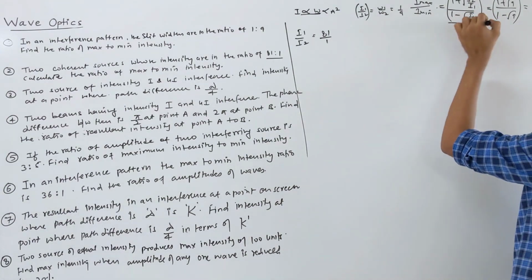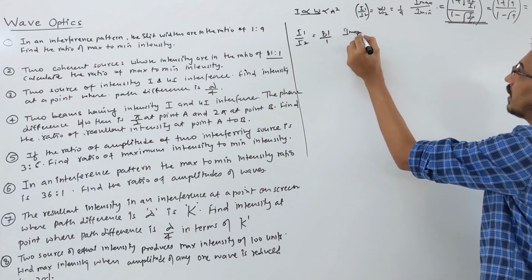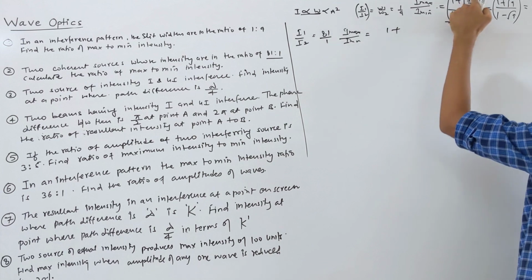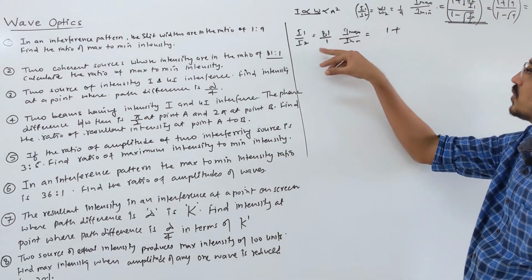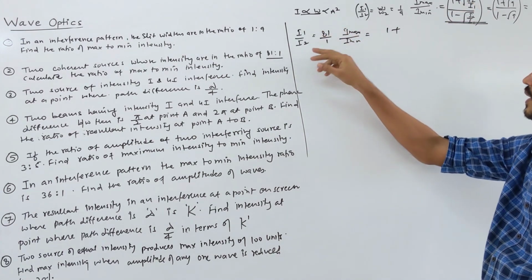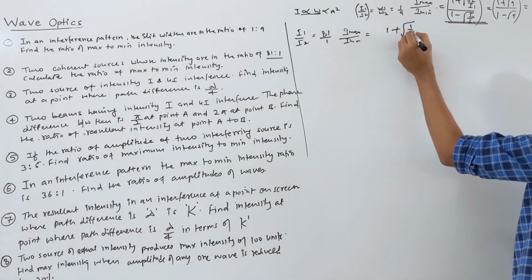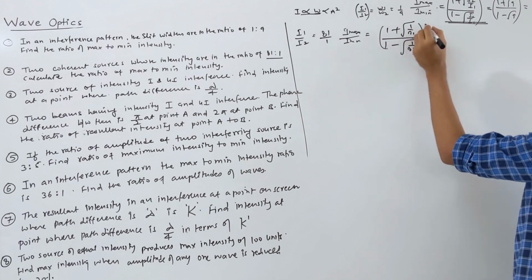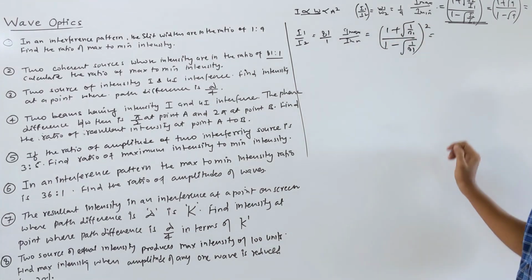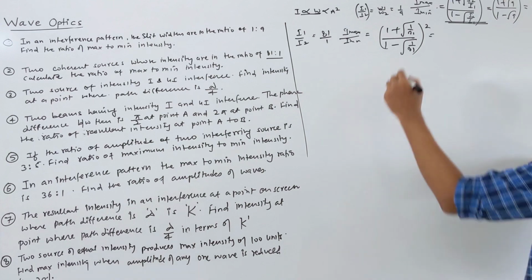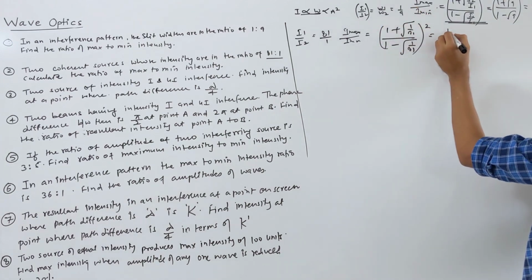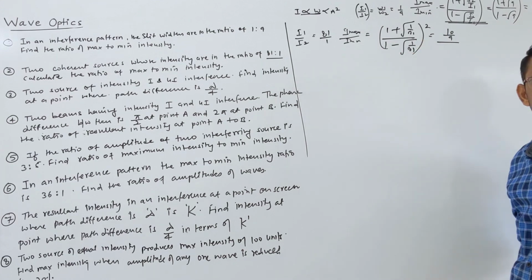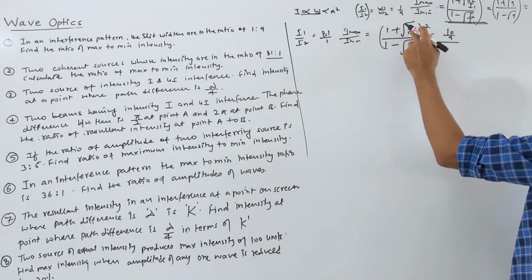Same formula only, we will use this formula. So I am writing directly here, I max by I min is equal to 1 plus root of I2 by I1, means the opposite of this, correct, this is I1 by I2. So you write 1 by 81, 1 minus root of 1 by 81, and square of this. Correct. 1 by root 81 becomes 1 by 9. So 1 plus 1 by 9 means 10 by 9. Here also 1 minus 1 by 9. What we get here? 1 minus 1 by 9.